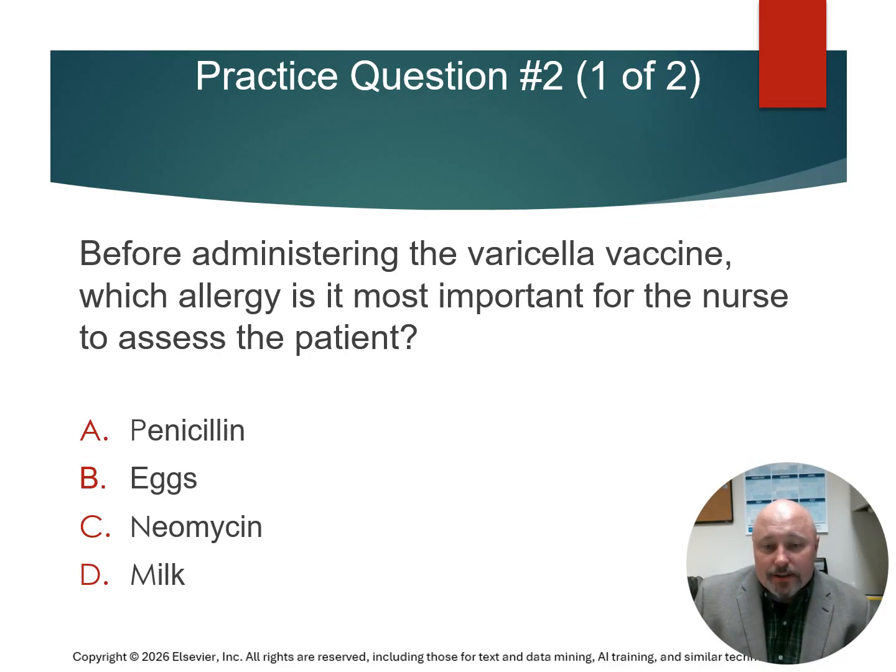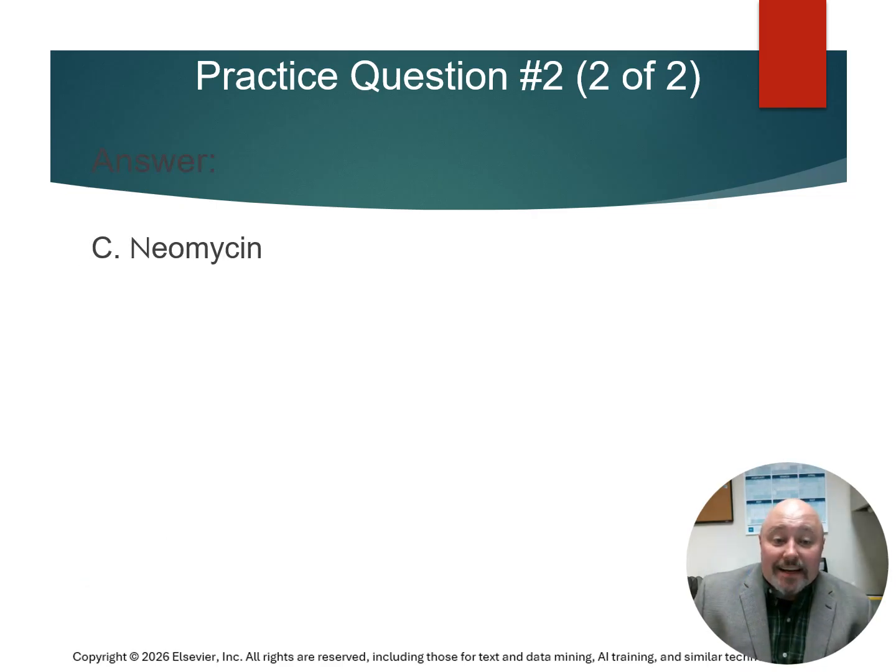Before administering the varicella vaccine, which allergy is it most important for the nurse to assess in the patient? Would that be A, penicillin, B, eggs, C, neomycin, or D, milk? The answer is going to be C, neomycin.